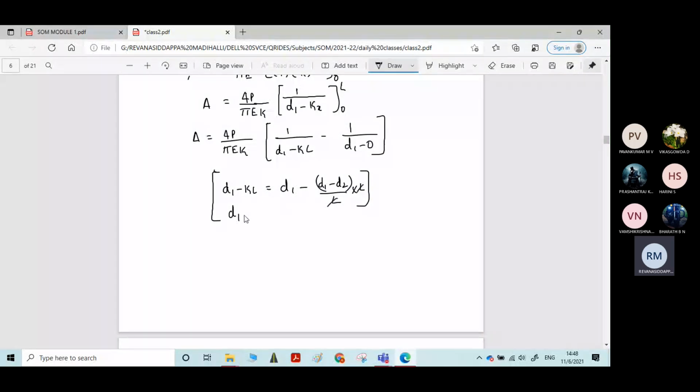Finally, what do I get? d1 minus kL is equal to d1 minus d1, minus into minus plus d2. So d1 gets cancelled. Finally, the d1 minus kL value is d2.